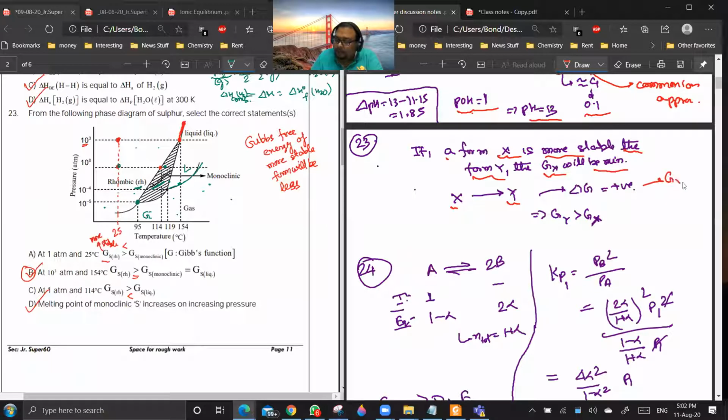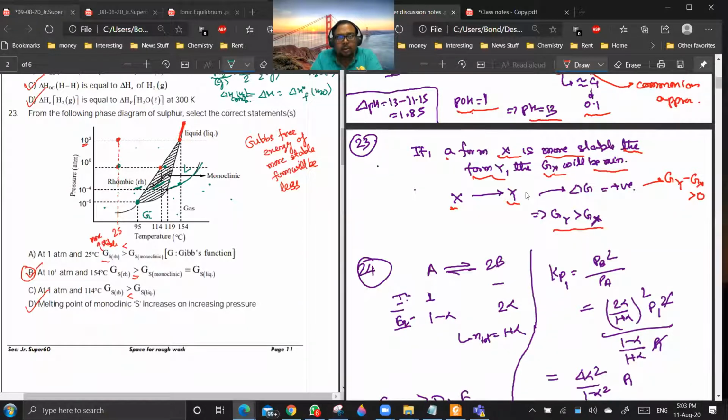Delta G is Gy minus Gx. If Gy minus Gx is greater than 0, then Gy will be greater than Gx. So if X is more stable, then any of the products will have more Gibbs free energy than X. How is delta G positive there? X is more stable than Y, so if you're trying to convert X into Y, you're doing a non-spontaneous reaction.